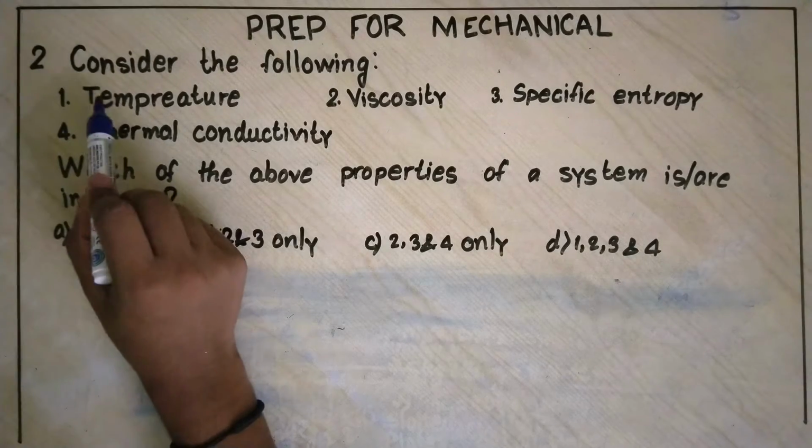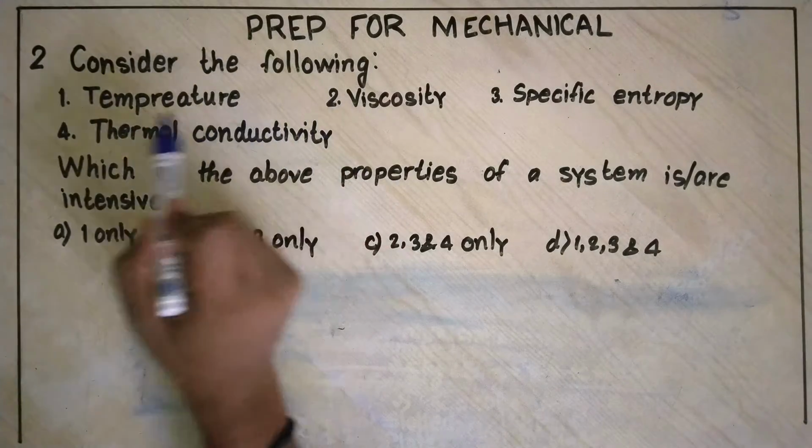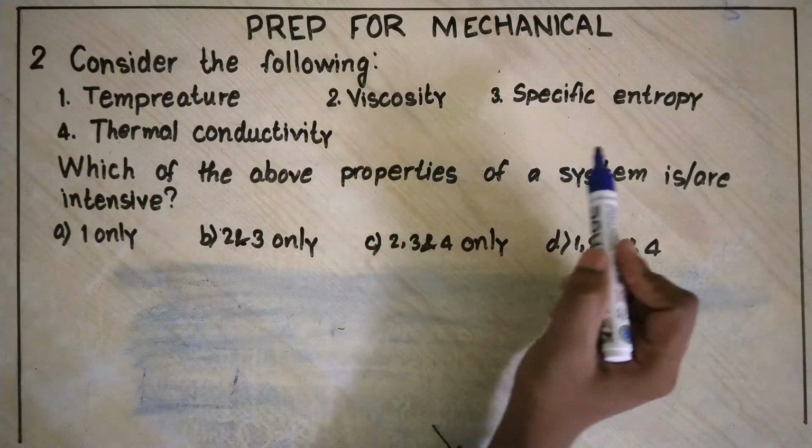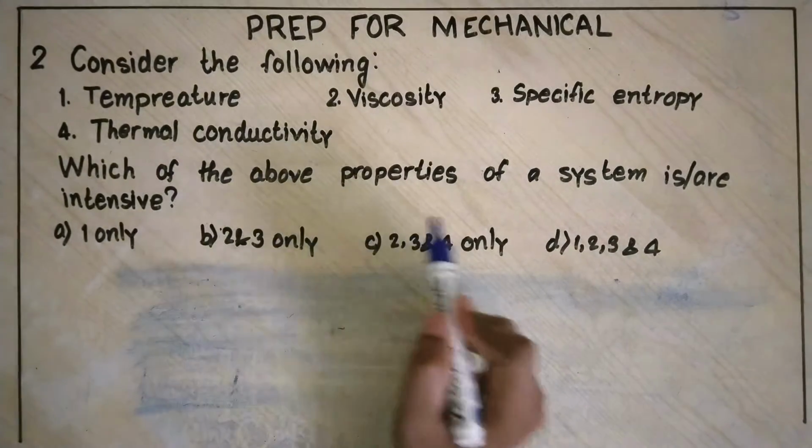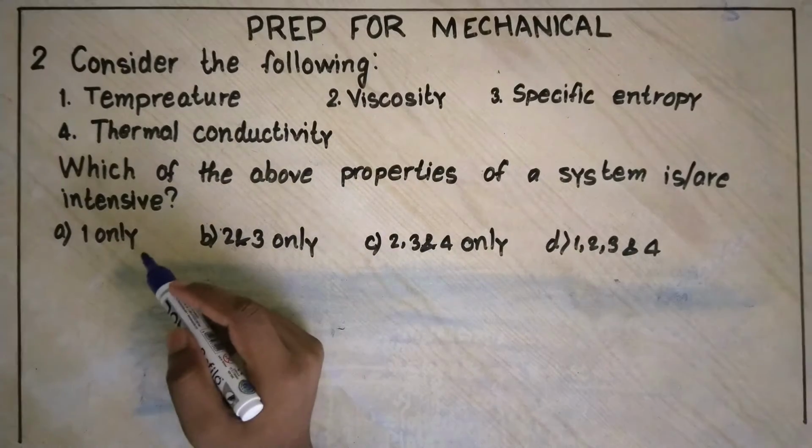Our second question is, consider the following: temperature, viscosity, specific entropy, thermal conductivity. Which of the above properties of a system is or are intensive?